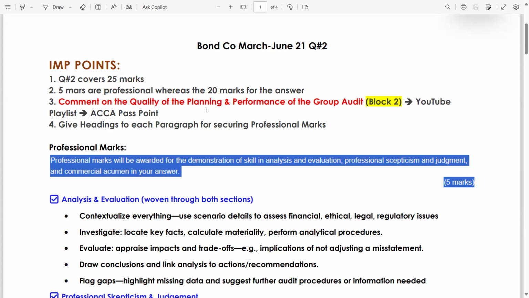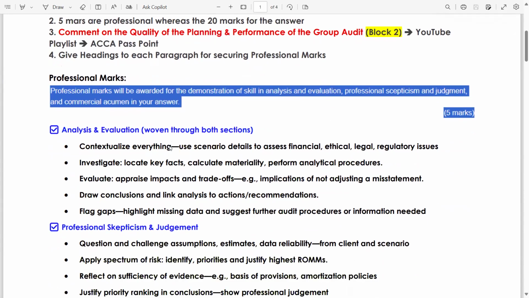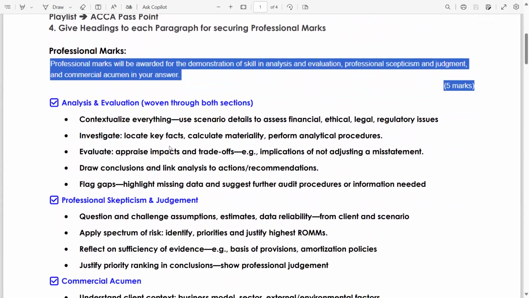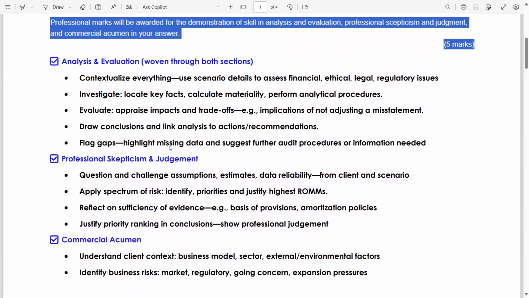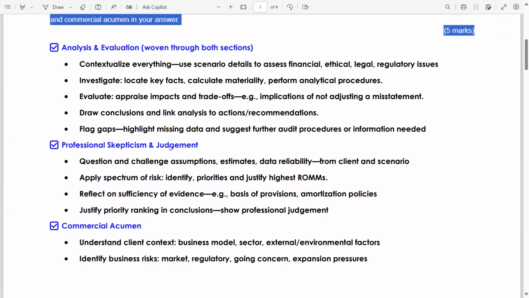Comment on the quality of the planning and performance of the audit of the group. If you want to watch the lecture on quality and ISA 220 revised, then you can watch the block 2 lectures on the ACCA YouTube channel. Give headings to each paragraph for securing professional marks. I have mentioned the professional marks breakup on each past paper slide, so this is for your learning, for your reading. If any student skips this point, then the examiner will also skip your marks.